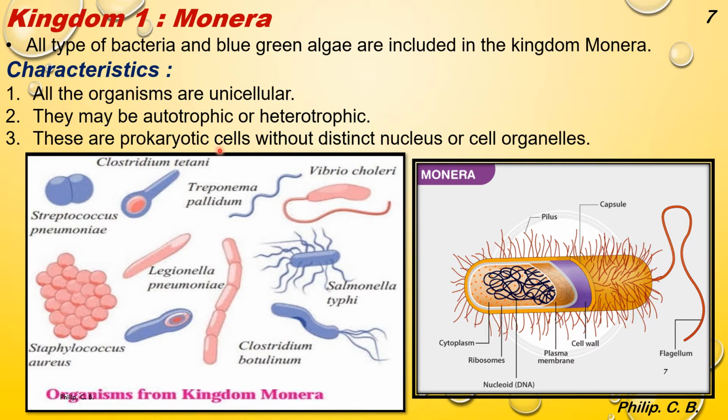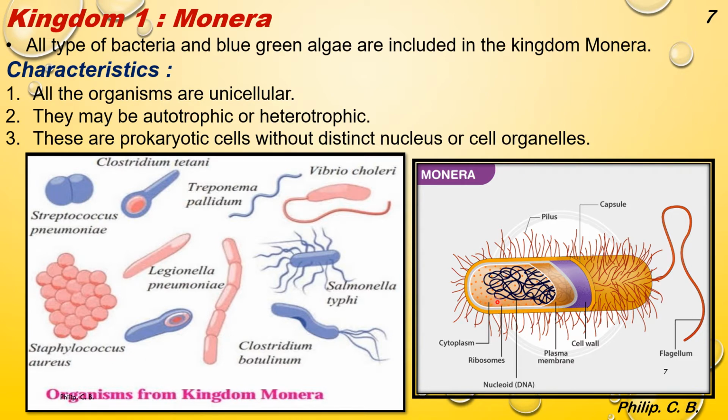Third point, these are prokaryotic cells without distinct nucleus or cell organelle. That is, the cells, they don't have proper nucleus or clear nucleus, or as you use the term distinct, and various cell organelles are absent. So here students, I added the images of various organisms which come under Monera. You can see Streptococcus pneumoniae which causes pneumonia, Treponema, Vibrio cholerae, Salmonella typhi which causes typhoid, Clostridium, Legionella, Staphylococcus.